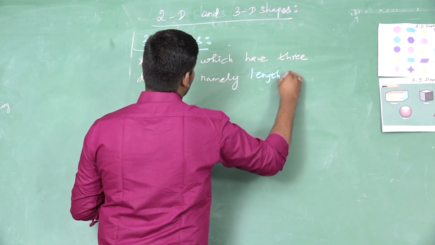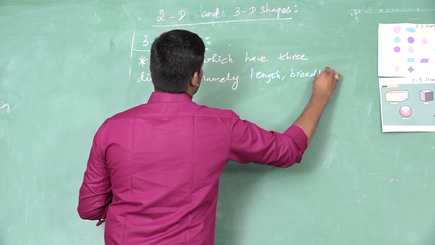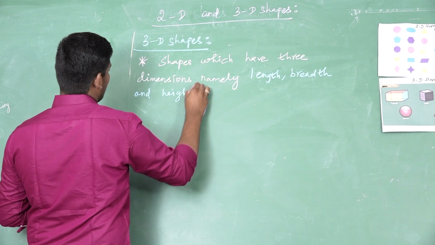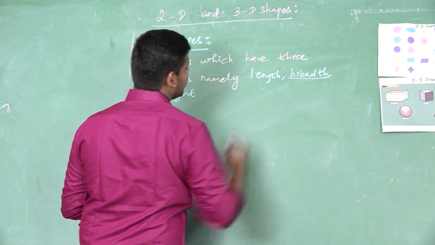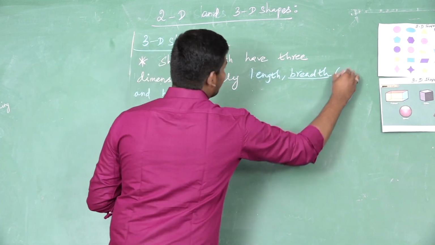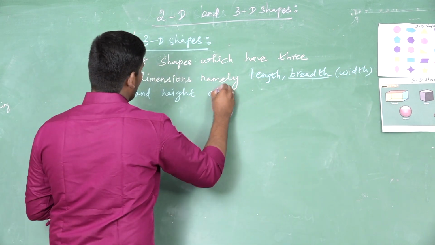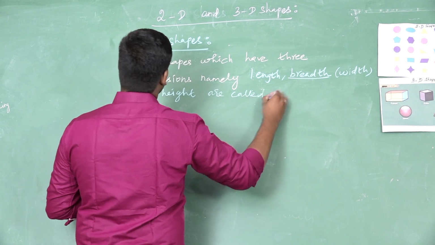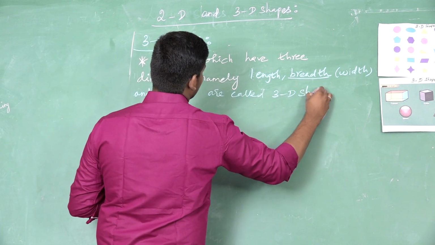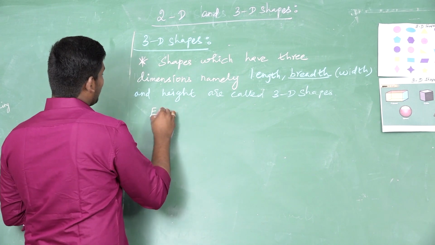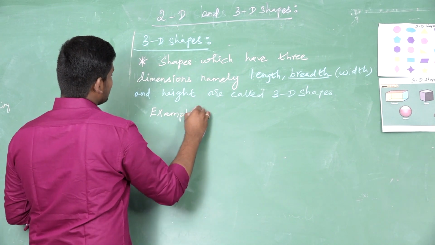Length, breadth and height. Already I told you the another name of breadth is width. Width, and height, are called 3D shapes.